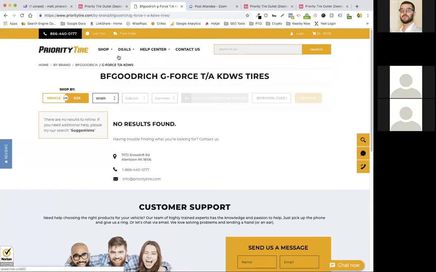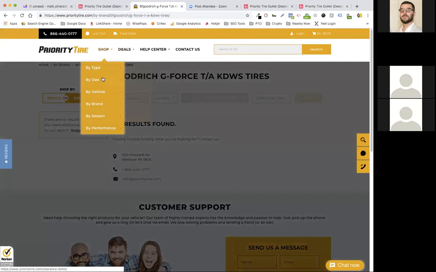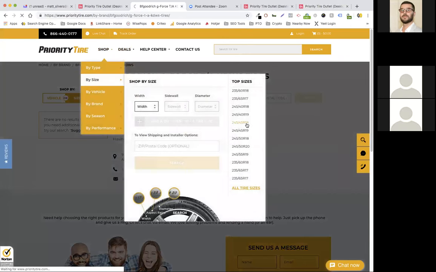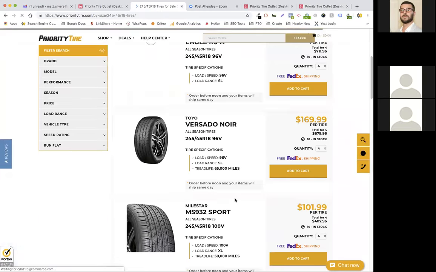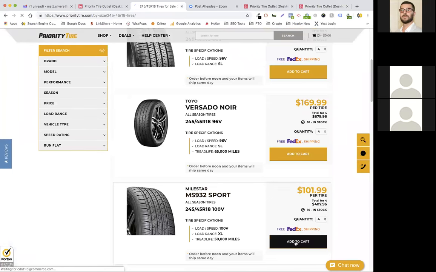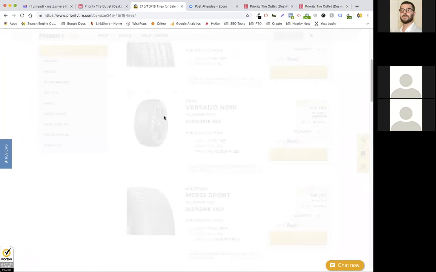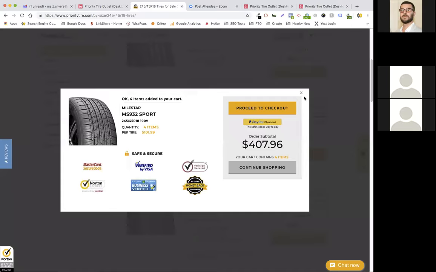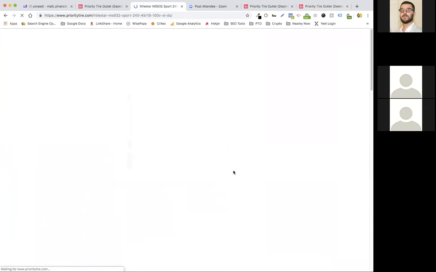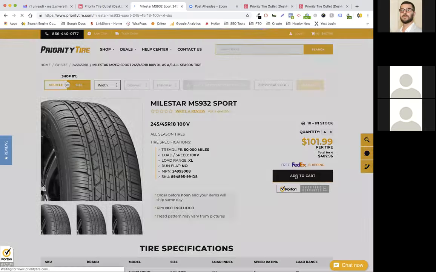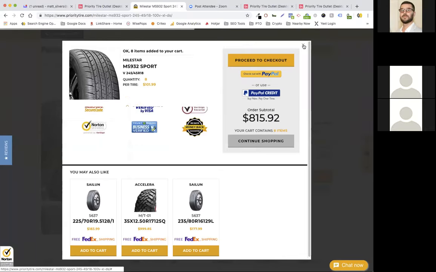So on the category page, we have this modal, and we're getting rid of it. We're just going to bring them right to the cart. If they click add to cart here, we just bring them to the cart. Same thing on the product page. We get rid of the modal here, make our lives easier, and just bring them right to the cart.